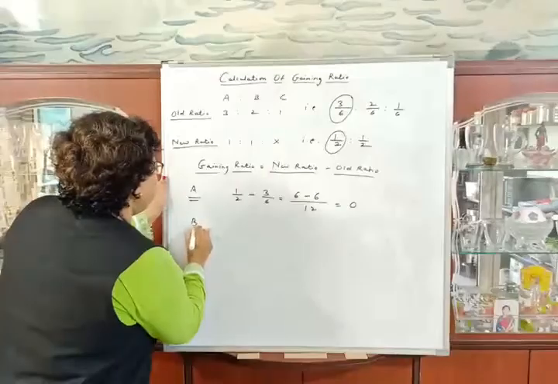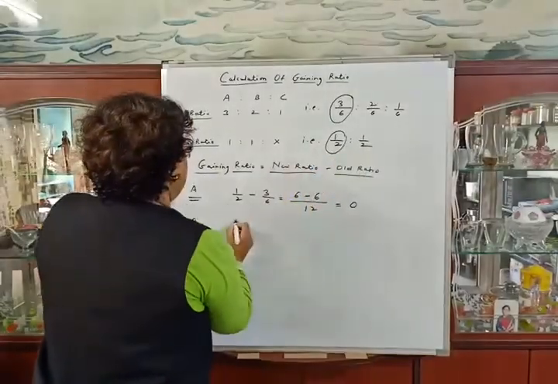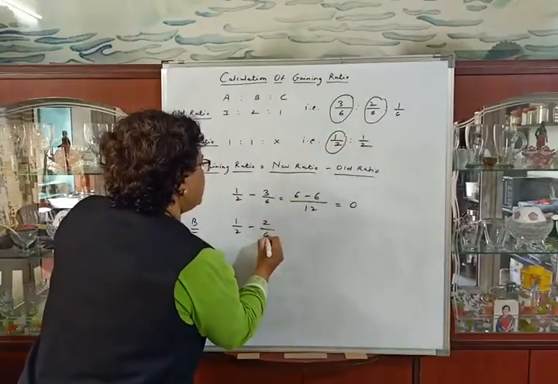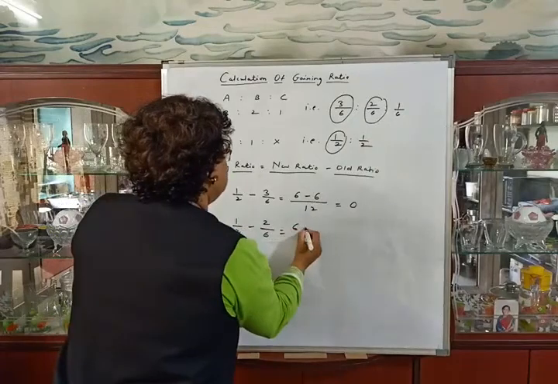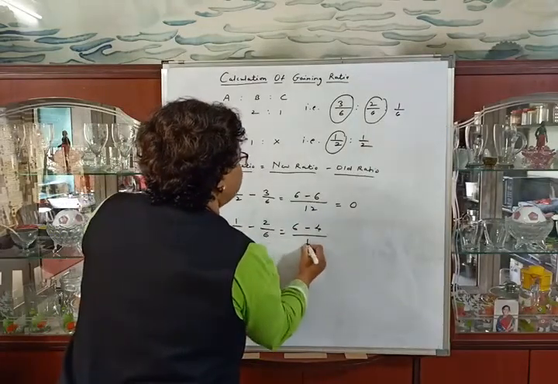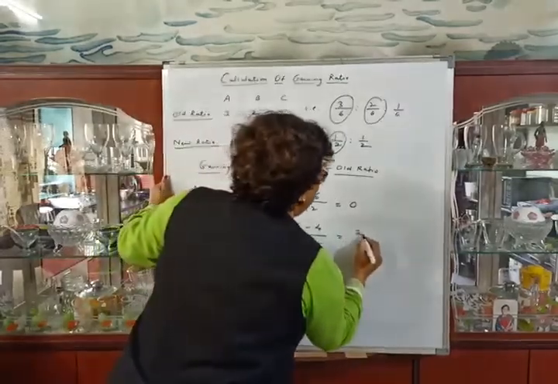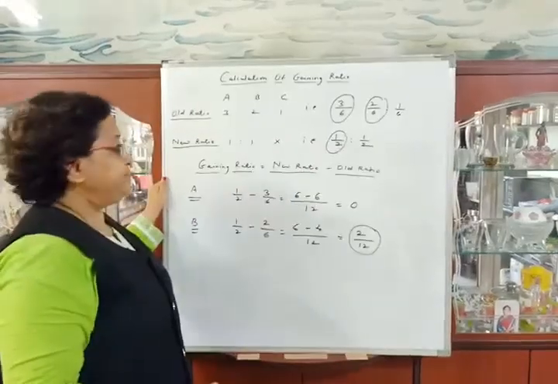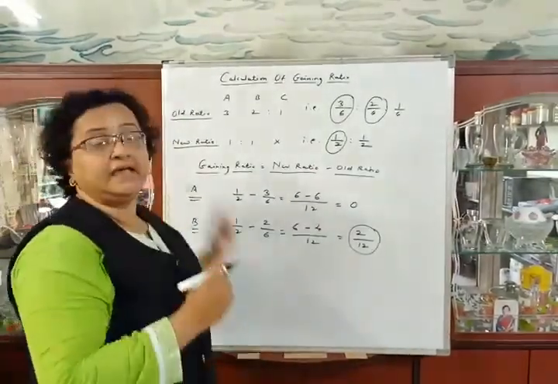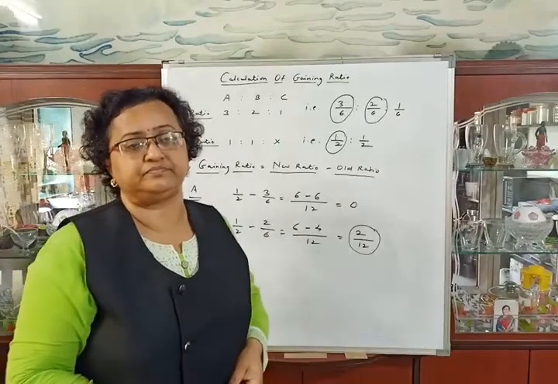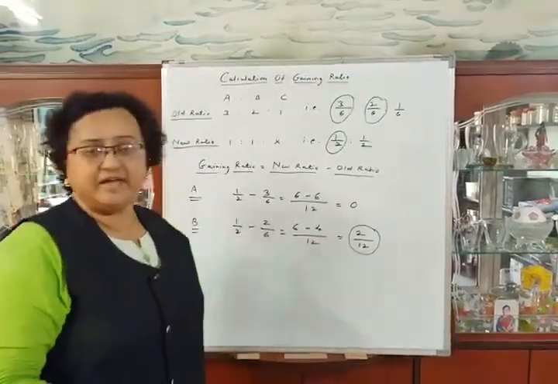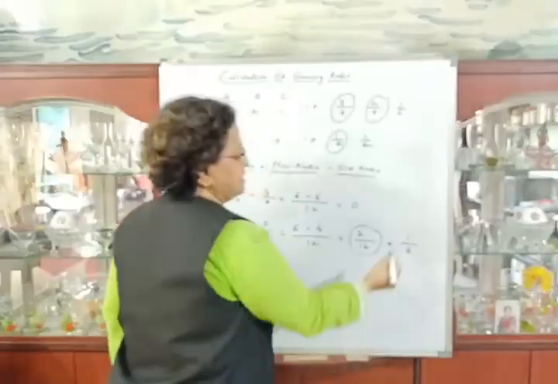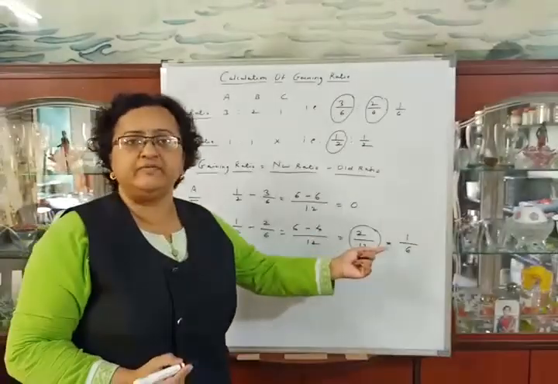Now in case of partner B, his new ratio is 1/2 minus old ratio 2/6, is equal to (6 minus 4) divided by 12, is equal to 2/12. So Mr. B is the gaining partner and A is not gaining anything from C's retirement. 2/12 means 1/6. So B's gaining share will be 1/6.